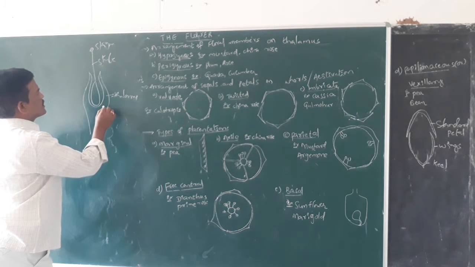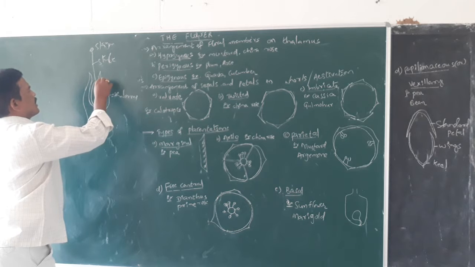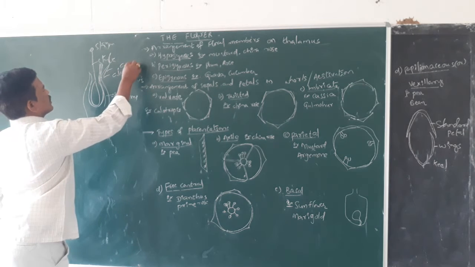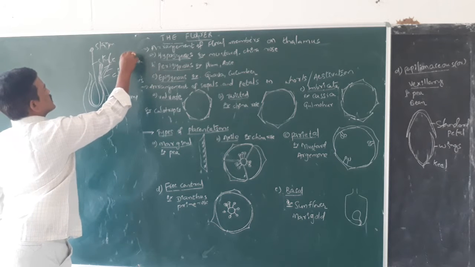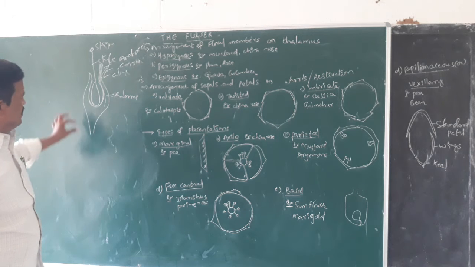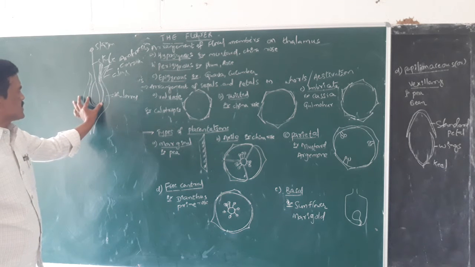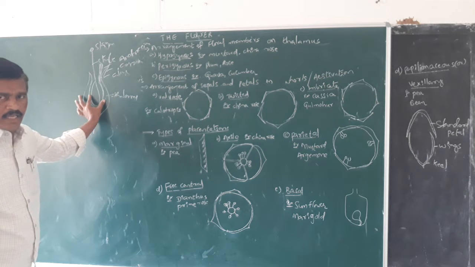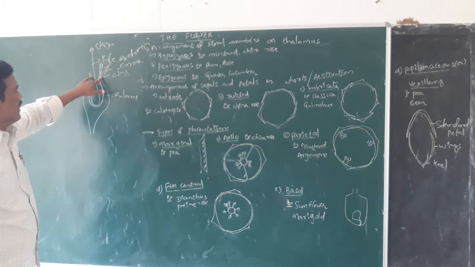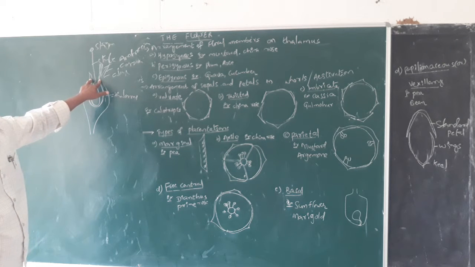The margins of the thalamus cover the ovary and remaining floral parts like calyx and corolla and androecium. Here, the margins of the thalamus fuse with or cover the ovary, and remaining floral parts like calyx, corolla, and androecium are produced above the level of the ovary.